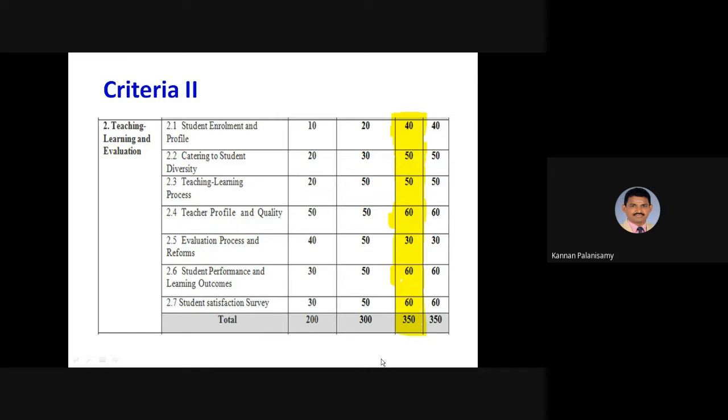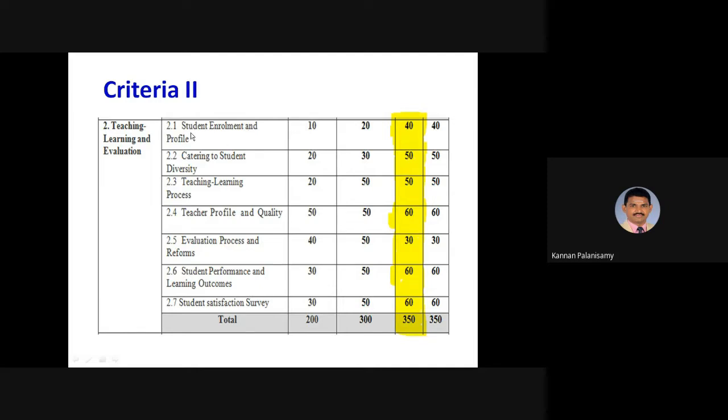So, in this session, we are going to see criteria 2 of NAAC. In this criteria, we have 7 key aspects, and those are listed on the screen. The first one is student enrollment and profile. These are all called key aspects.